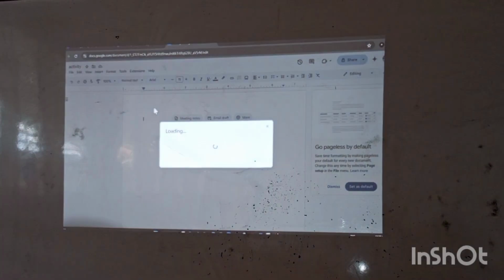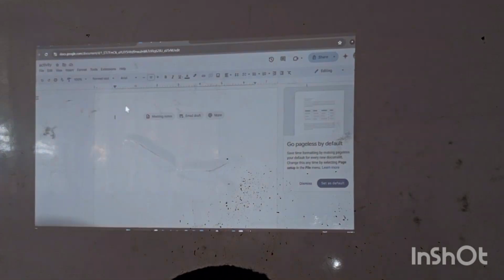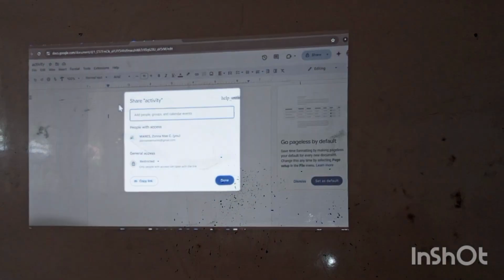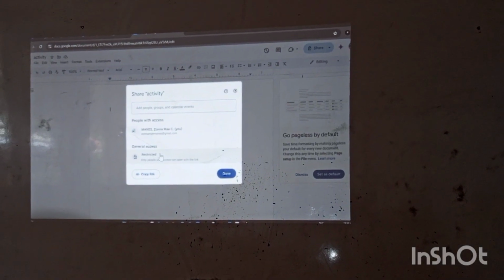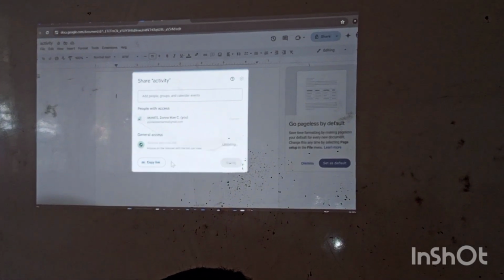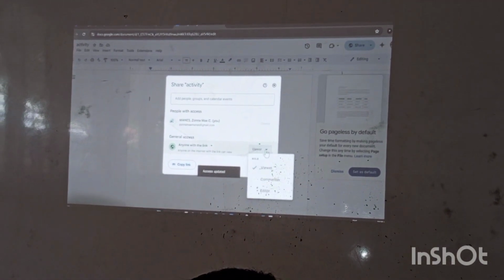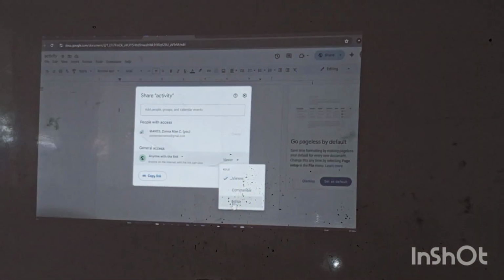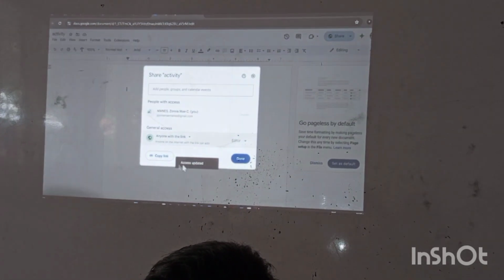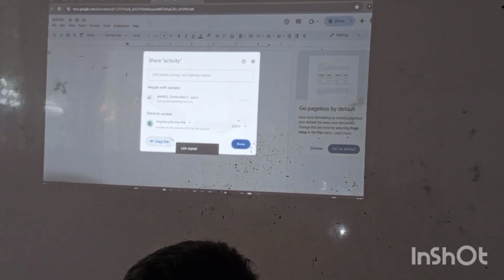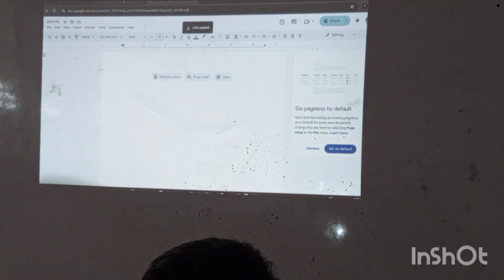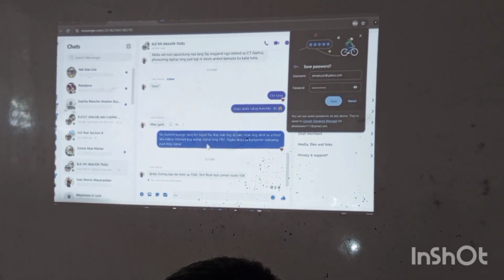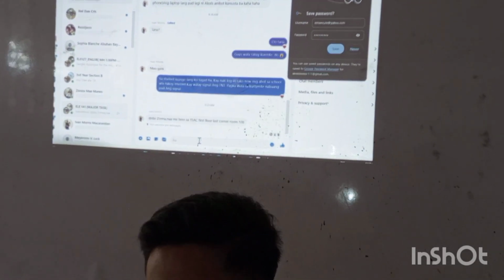Share with others. Let's change the general access into anyone with link, and viewer to editor. I will copy the link and it's ready to be sent in our GC.